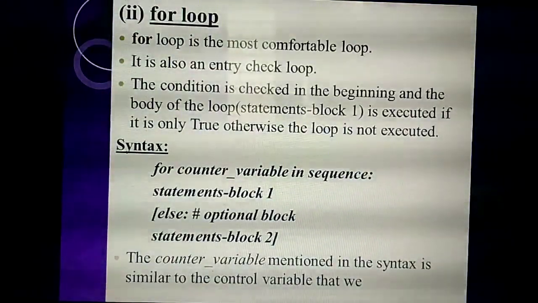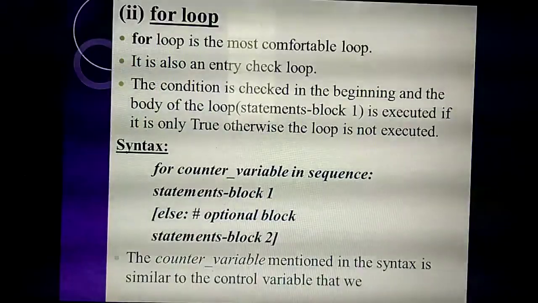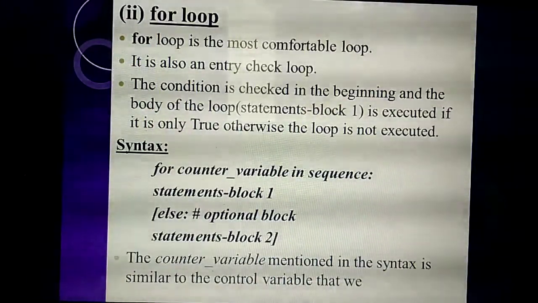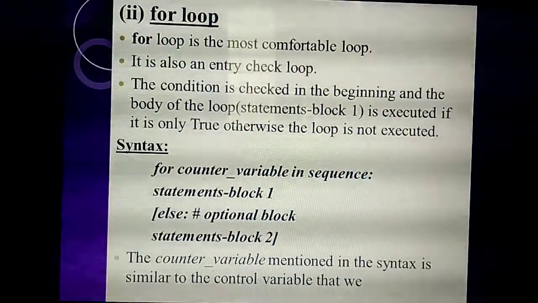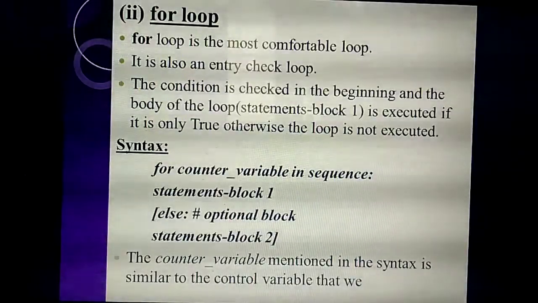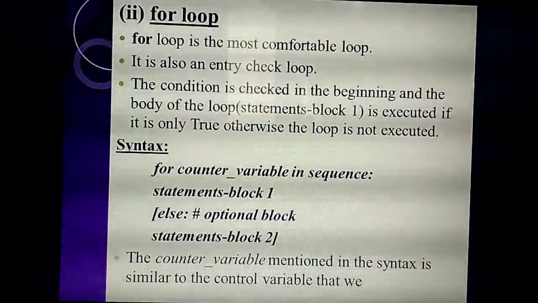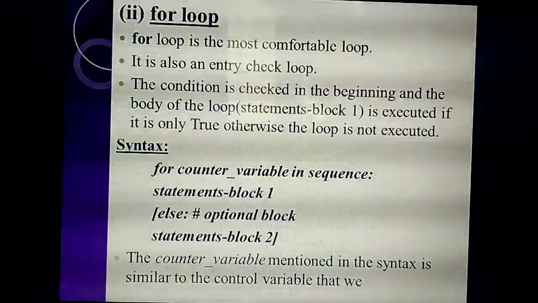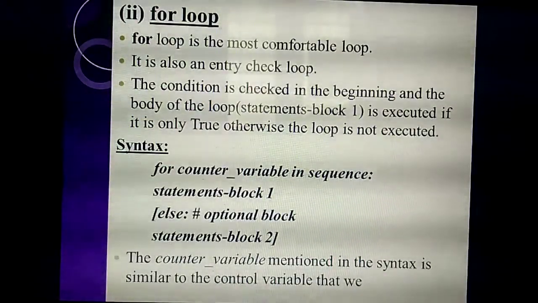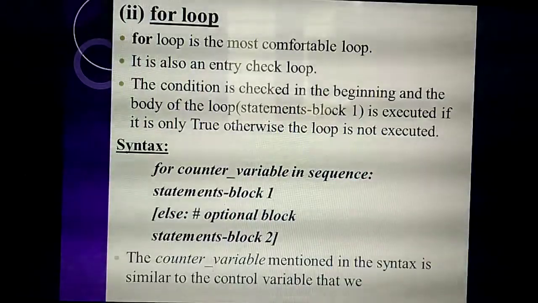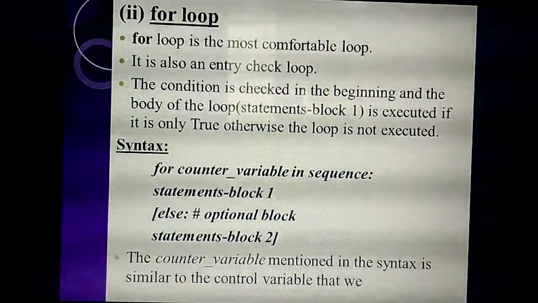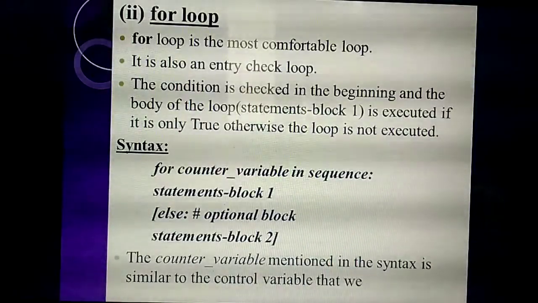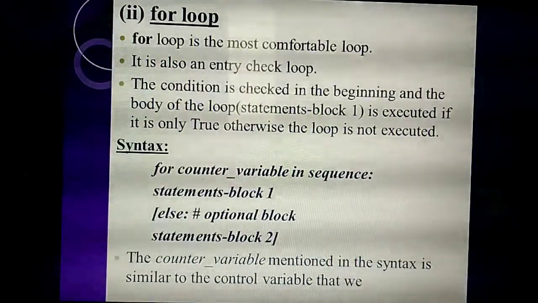Next one is the for loop. What's the second loop? For loop. So this loop we call a countable loop. This for loop we also call an entry check loop. The while loop we also call which loop? Entry check loop. Likewise, this for loop also we call which loop? Entry check loop. Why do we call it an entry check loop?